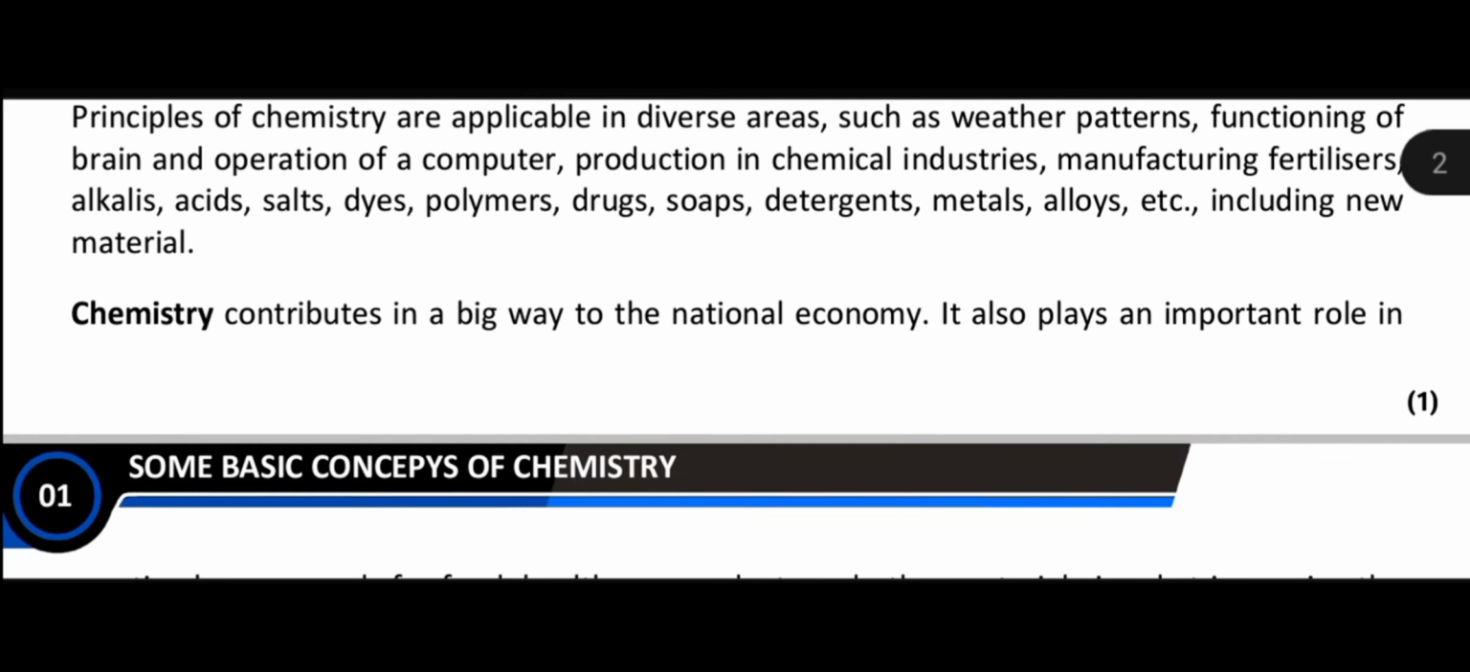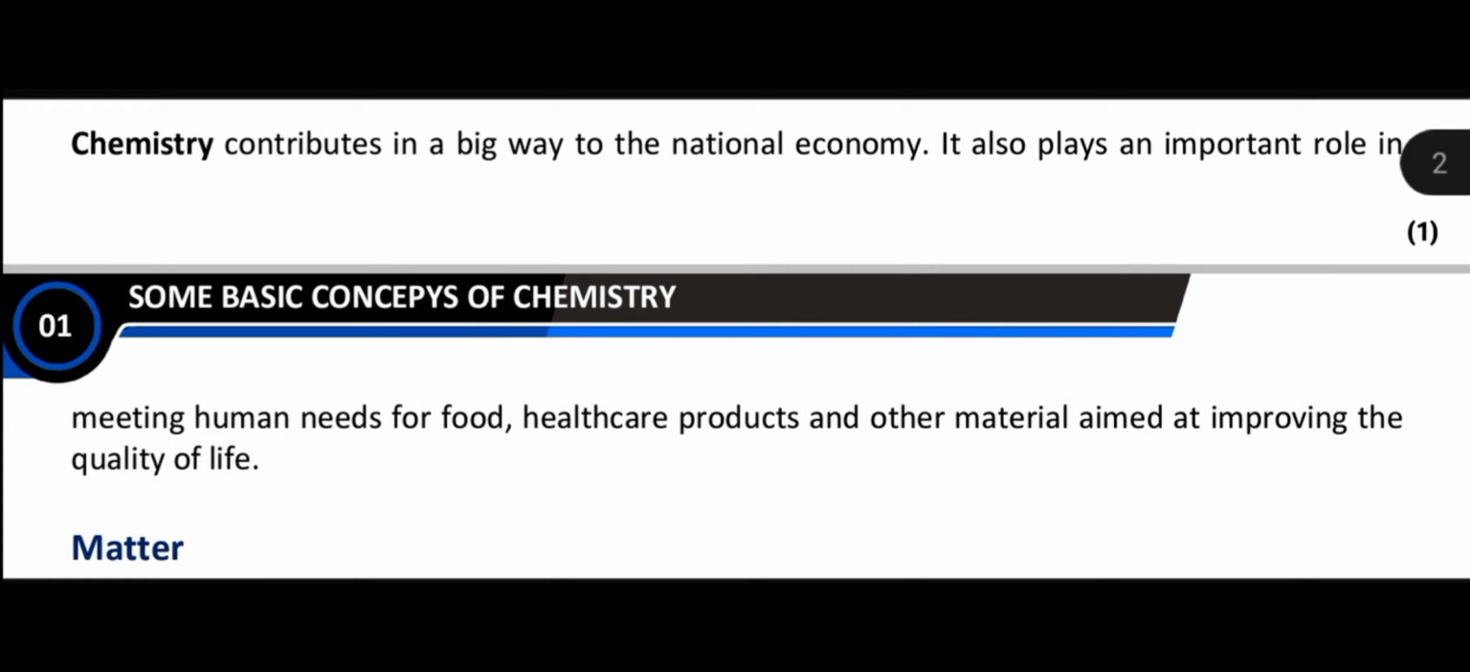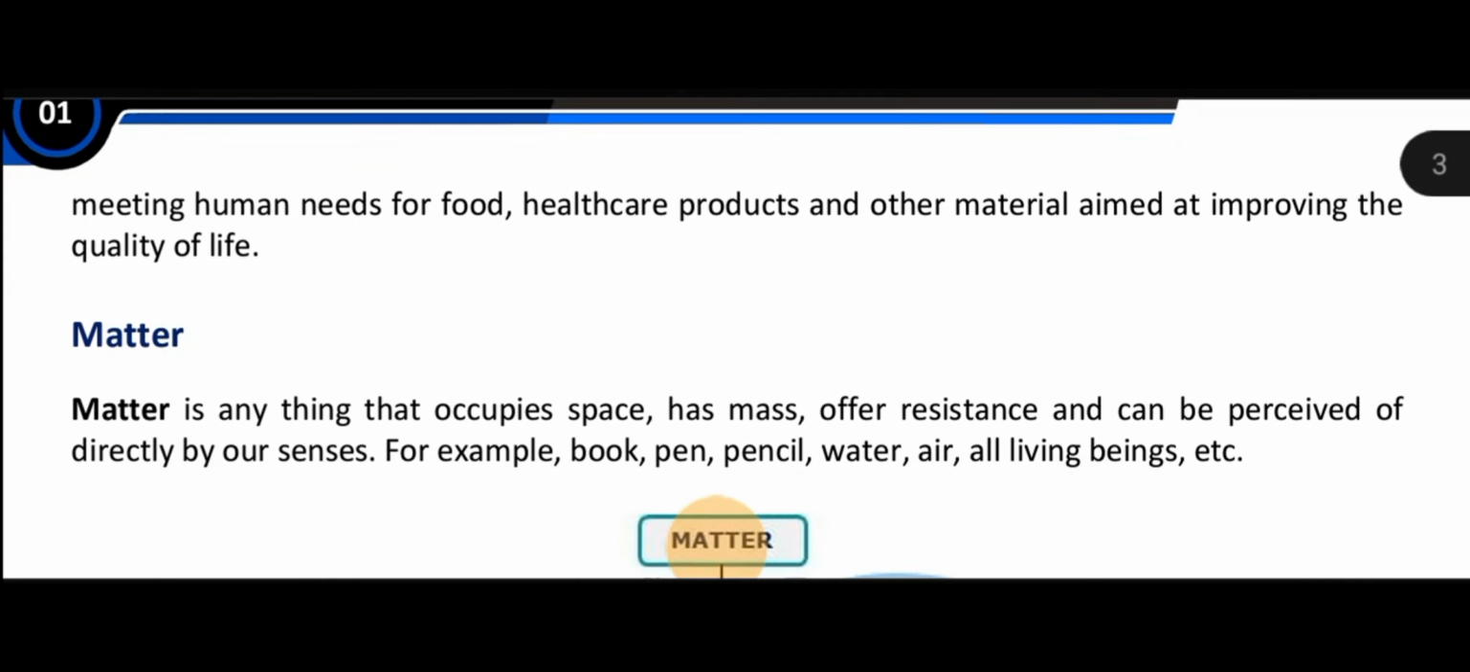Now, next, chemistry contributes in a big way to the national economy. कि आपकी नेशनल इकोनॉमी का भी बहुत बड़ा कंट्रीब्यूशन है किसका? केमिस्ट्री का. Now, it also plays an important role in meeting human needs for food, healthcare, products, and other materials aimed at improving the quality of life.